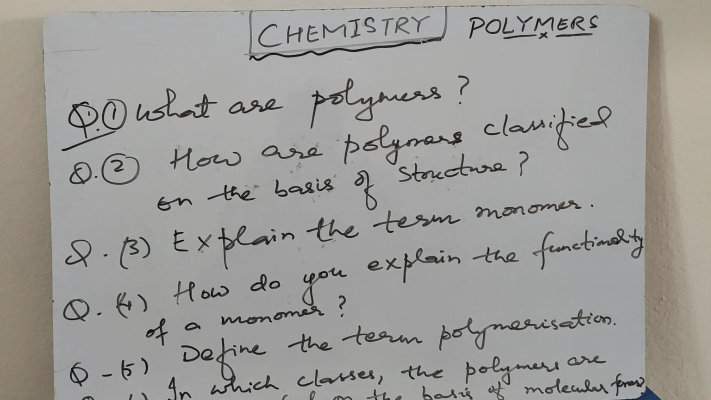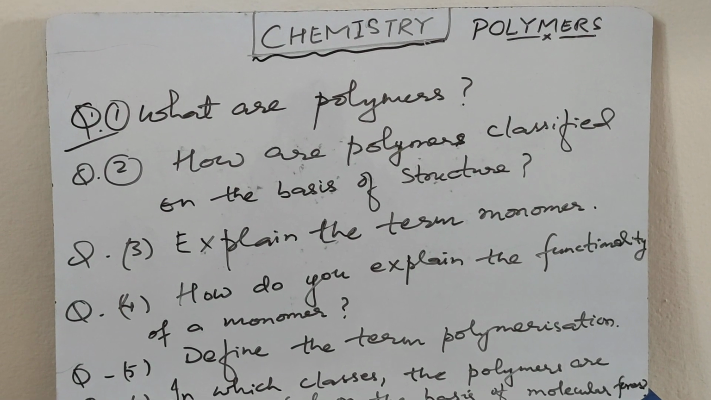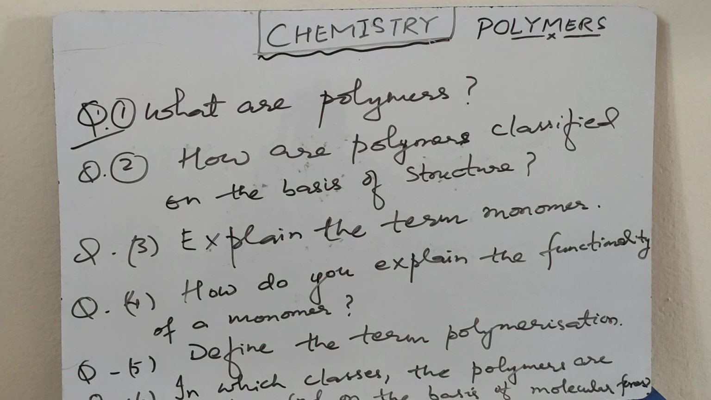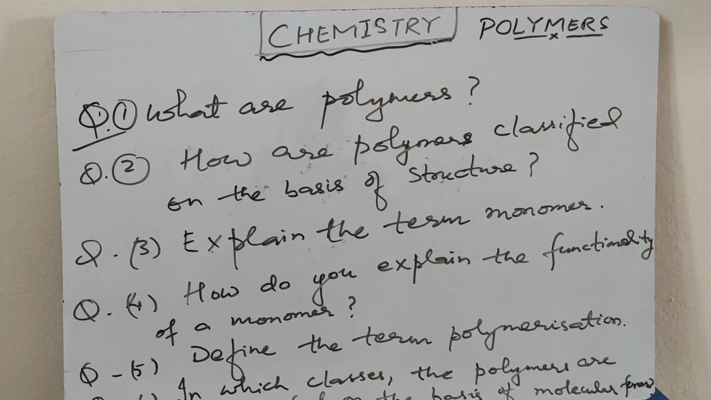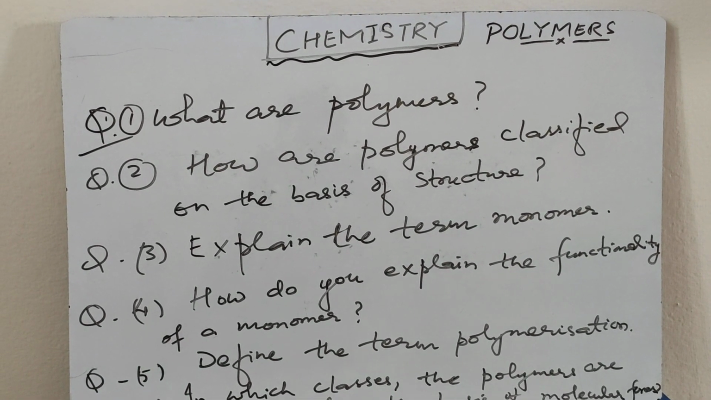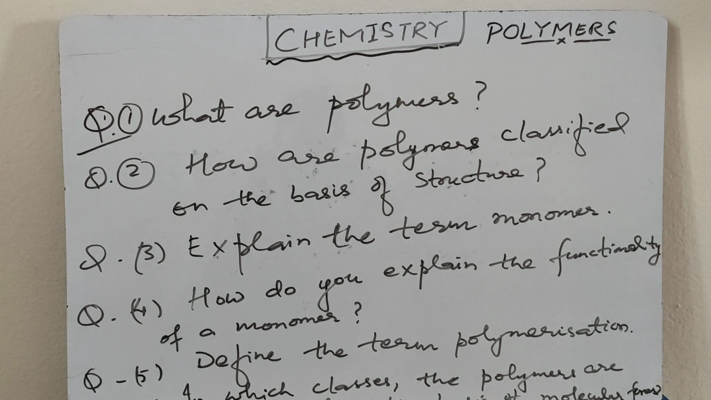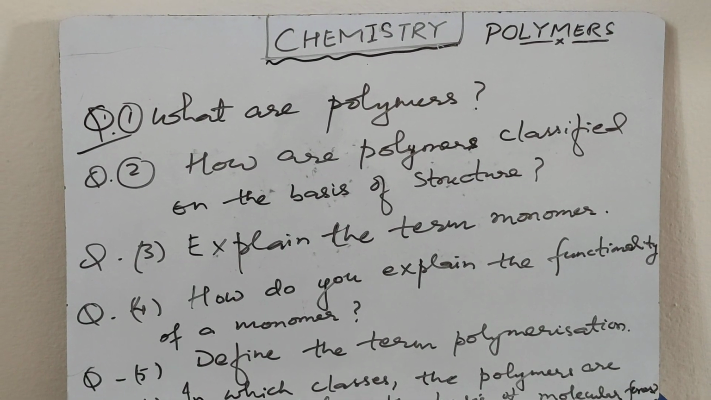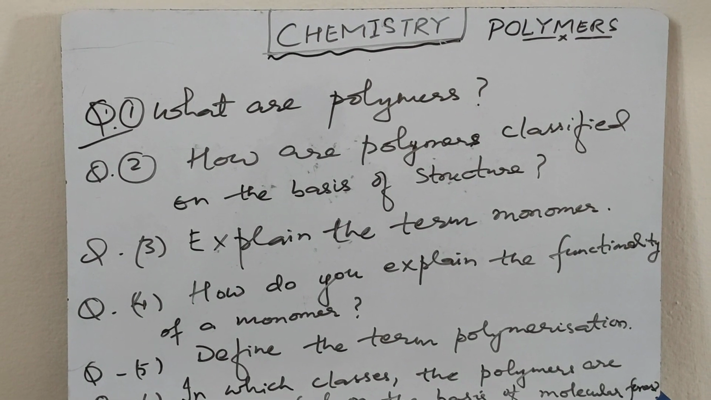Define the term polymerization. The process by which polymers are formed from respective monomer is called polymerization. In which classes the polymers are classified on the basis of molecular forces. So on the basis of molecular forces, polymers are classified into elastomers, fibers, thermoplastic polymers and thermosetting polymers.